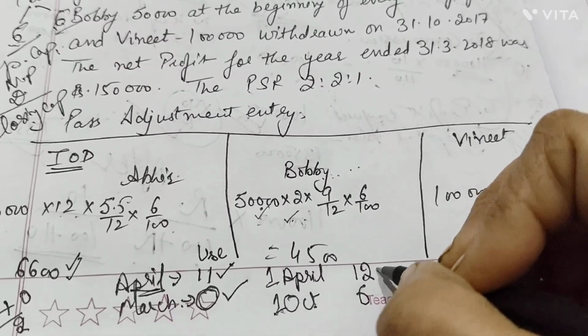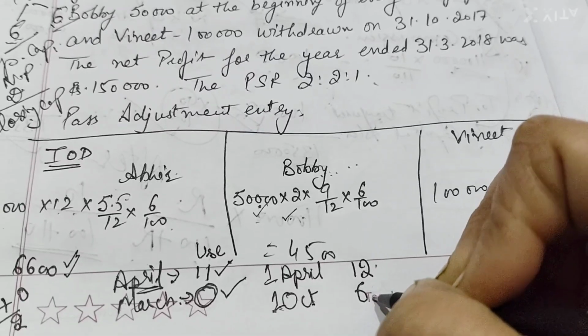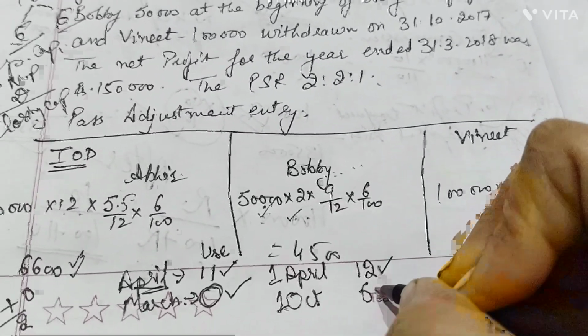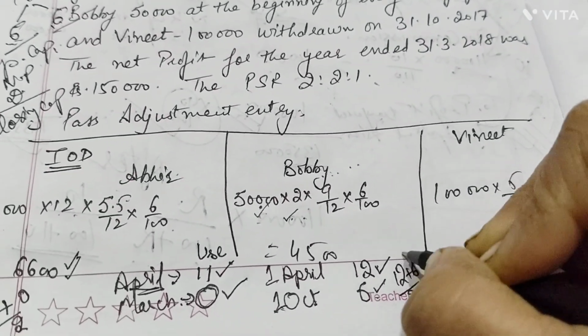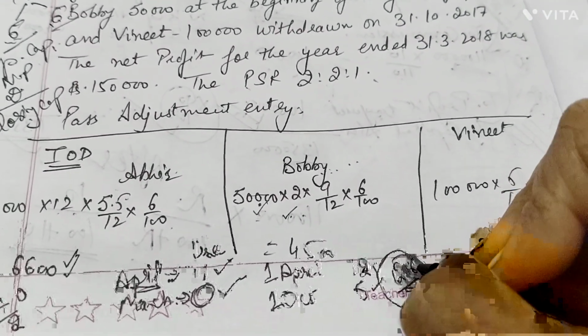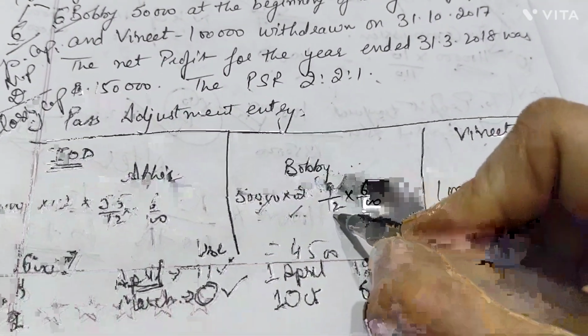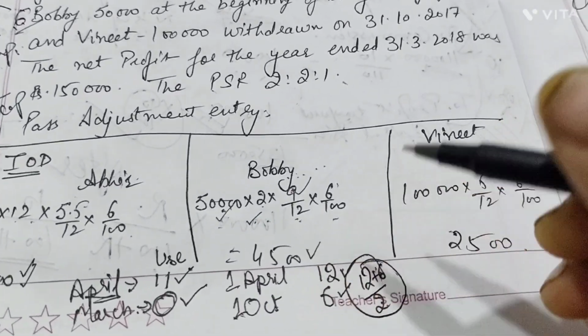He has withdrawn two times, first at the full year beginning start, and then the half year at the beginning. So 12 plus 6 divided by 2, what is the average here we have to make use of? That is 9. So we will use 9 by 12. So 50,000 into 2, 9 by 12, 6%, 4,500 rupees.